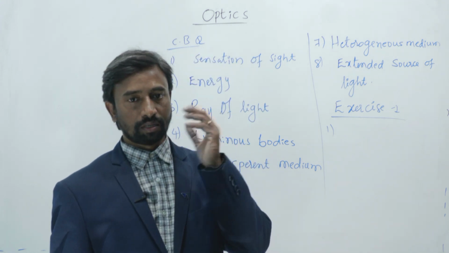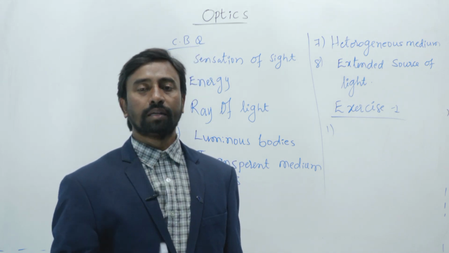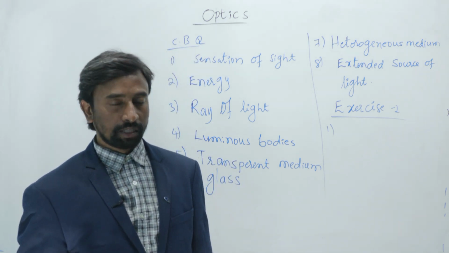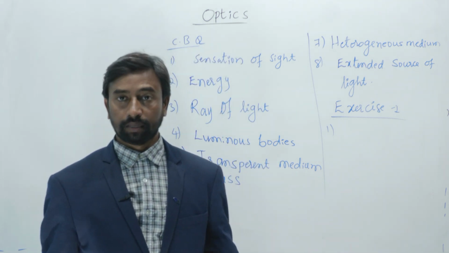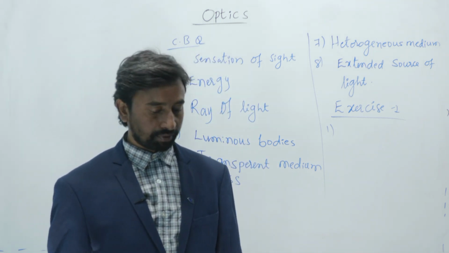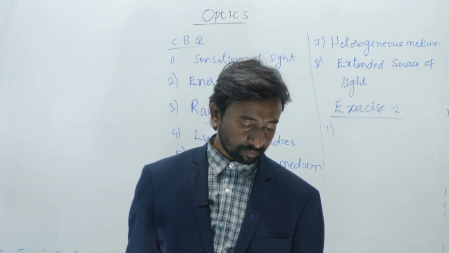Whenever light falls on an object, only then can we see it, because the reflection of light from that object enters into our eye. Then the image of that object is formed on the retina, so that we can see that object in front of our eyes. So it is visible and also makes objects visible.